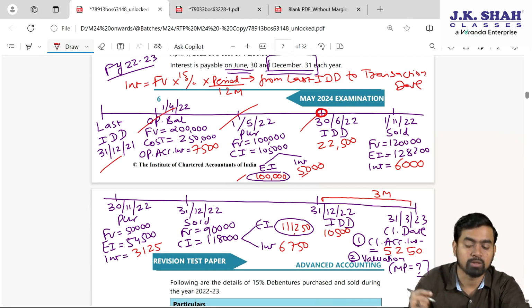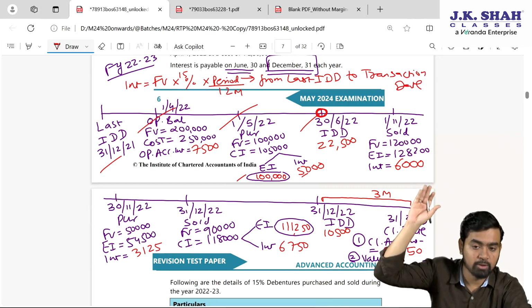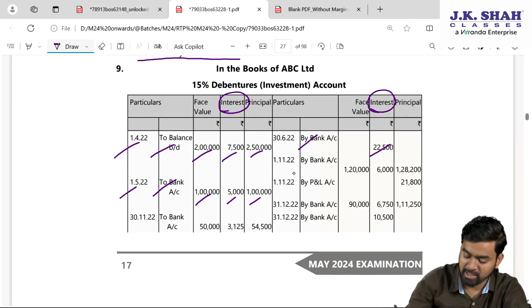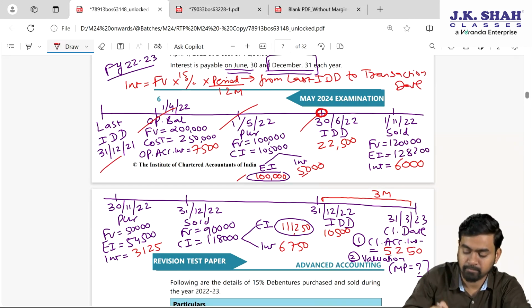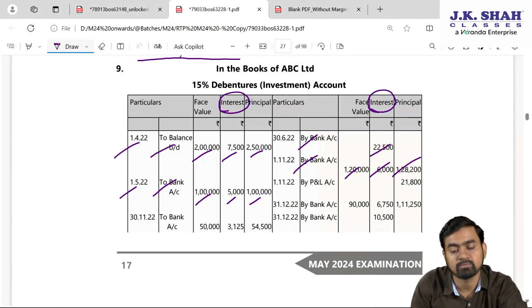Yes. Sold. When you will sell your investment, money comes in debit to investment. So investment credit side by bank. Face value 1,20,000. Okay. Interest is 6,000 and X interest 128,200. 128,200 and interest is 6,000.